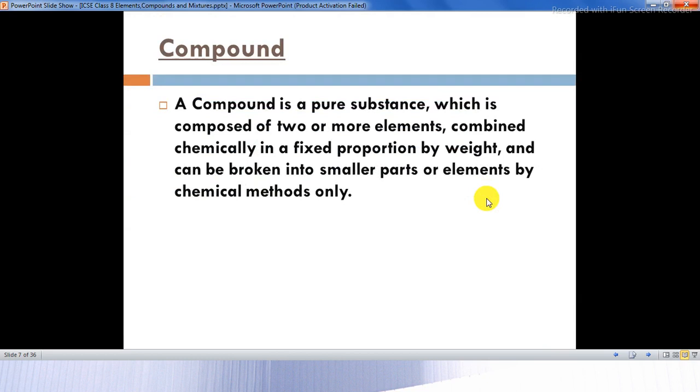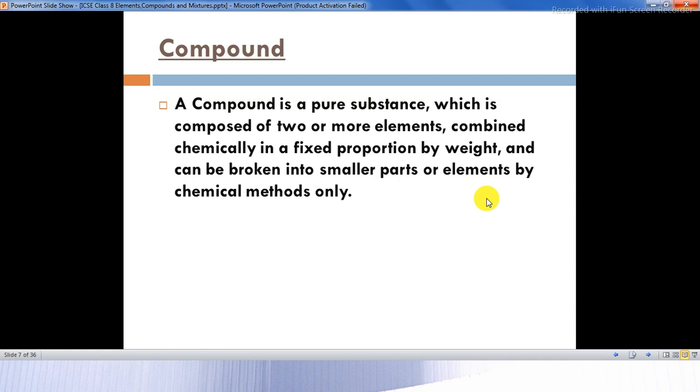Now, children, let us see what is a compound. You already have seen what is an element. Now, what is a compound? It is again a pure substance which is composed of two or more elements. So, when two or more elements are combined chemically in a fixed proportion by weight, it can be broken into smaller parts or elements by chemical methods only. So, here in a compound, you will find that it is a pure substance composed of two or more elements.